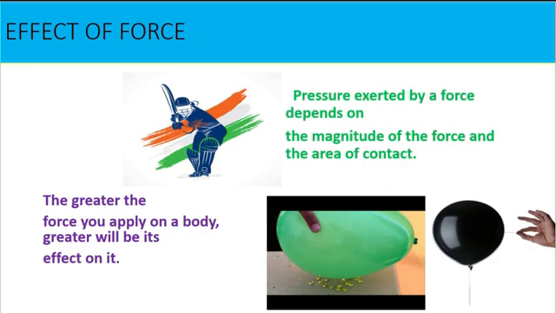If you prick a blown up balloon with a single pin, it will burst. But this did not happen even though many more pins were pricking the balloon. A single pin produces a large pressure over a small area, but when a large number of pins prick a body, each pin exerts very little pressure on the balloon. As the applied force gets distributed over a large surface of the body, the balloon will not burst.